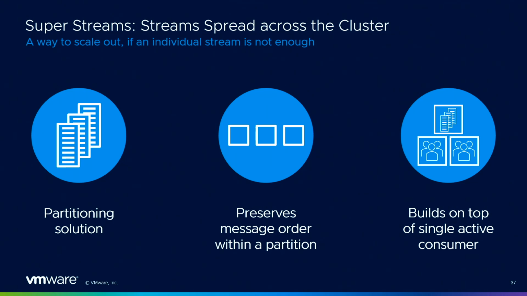Superstreams build on top of streams and also single active consumer. So that's a design choice. We started with streams, so that's some kind of primitive. And then we added features on top of them. So if you want continuity of service and exclusivity, you have single active consumer for a single stream. And if you want to scale out, you can have superstreams.